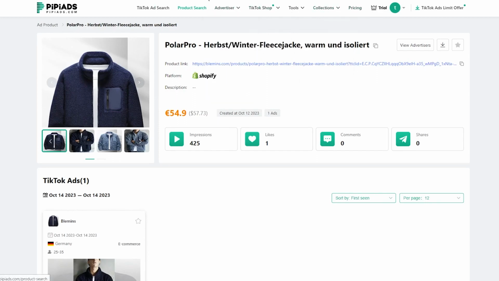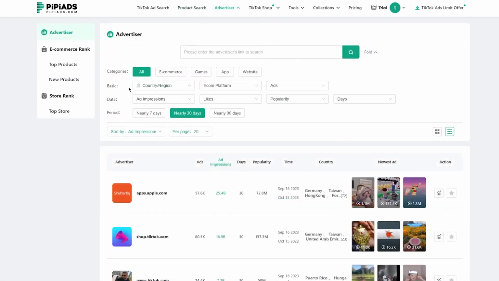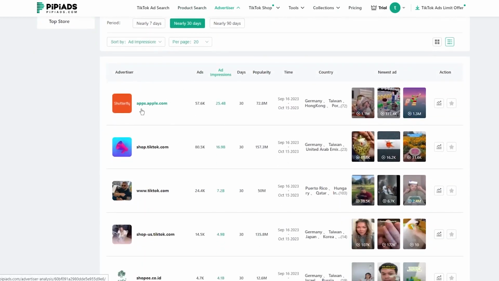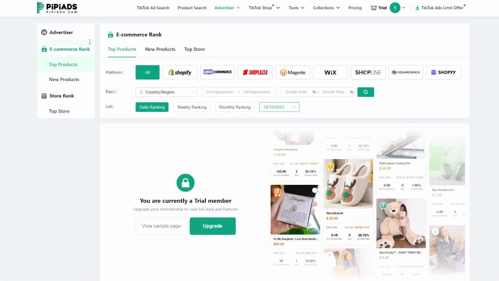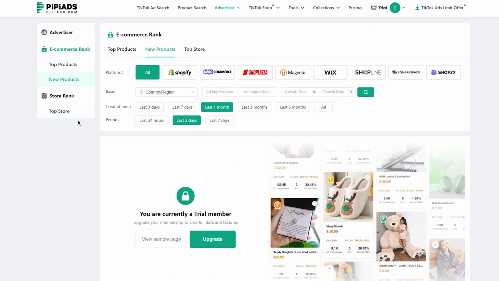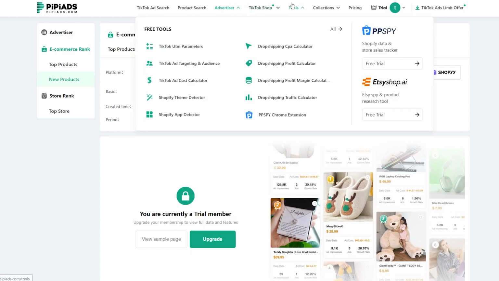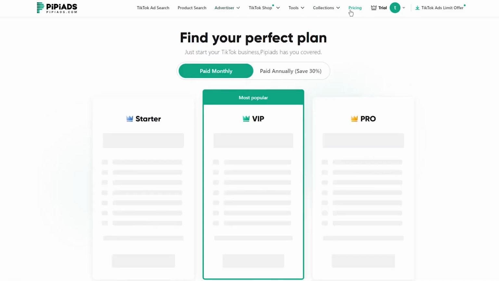And moving on to the other tools, you get the advertiser tool, which is basically to check out the competition that you're up against. So you can see different advertisers like apps.apple.com that get this much popularity and this much impressions. Then moving on, there's e-commerce ranks that you can check out with top products that you can take inspiration from, their images, their ads, their descriptions and all, and a whole lot of other things. And then moving on, there's the TikTok shop in itself, where you can see TikTok shop products, different tools, different collections, and a whole lot more.